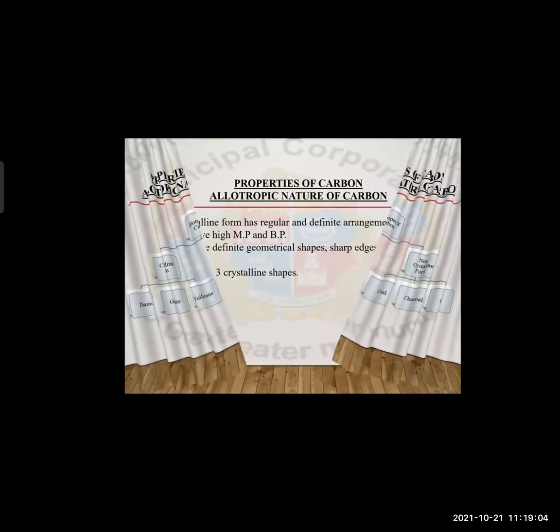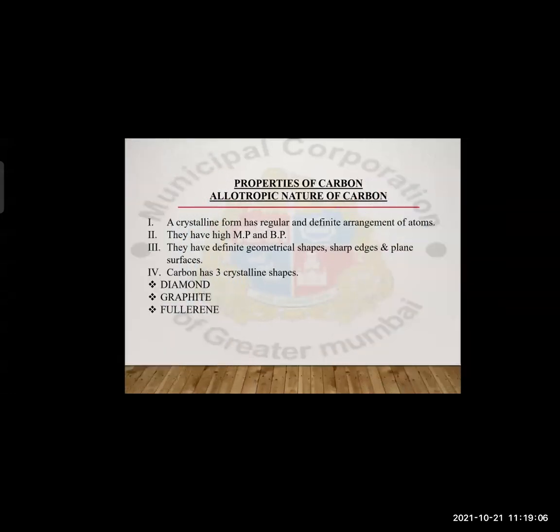Again, some properties of carbon. Let us see about the crystalline form of carbon. What will be the characteristics or features of the crystalline form? The crystalline form will have a definite and regular arrangement of atoms. It will have a proper shape.